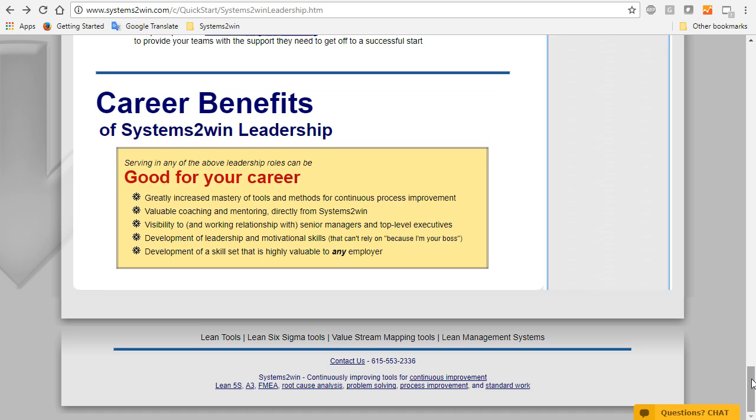And finally, at the bottom of the page, there's this brief summary of the career benefits of Systems to Win leadership. The bottom line is that continuous improvement leadership is a very desirable and marketable career skill.